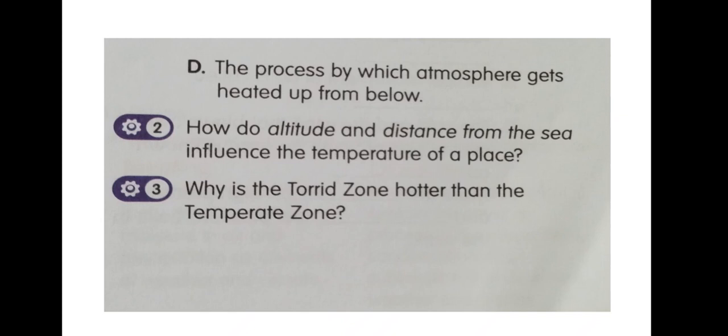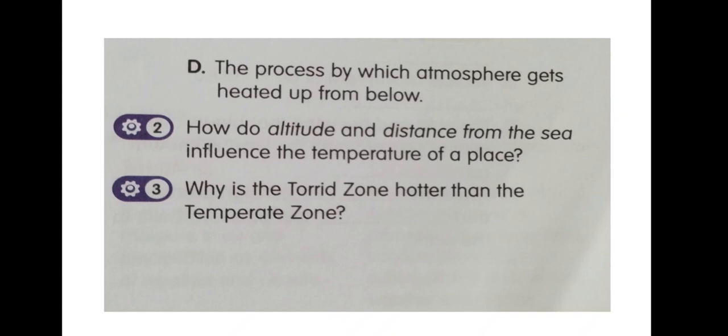Now, distance from the sea. When the coastal land gets heated up during the day, the surrounding sea remains comparatively cooler. The cool air over the sea blows towards the land and makes its temperature cooler. The warm air over the sea blows towards the land, raising its temperature. Got it? Now, question number 3.